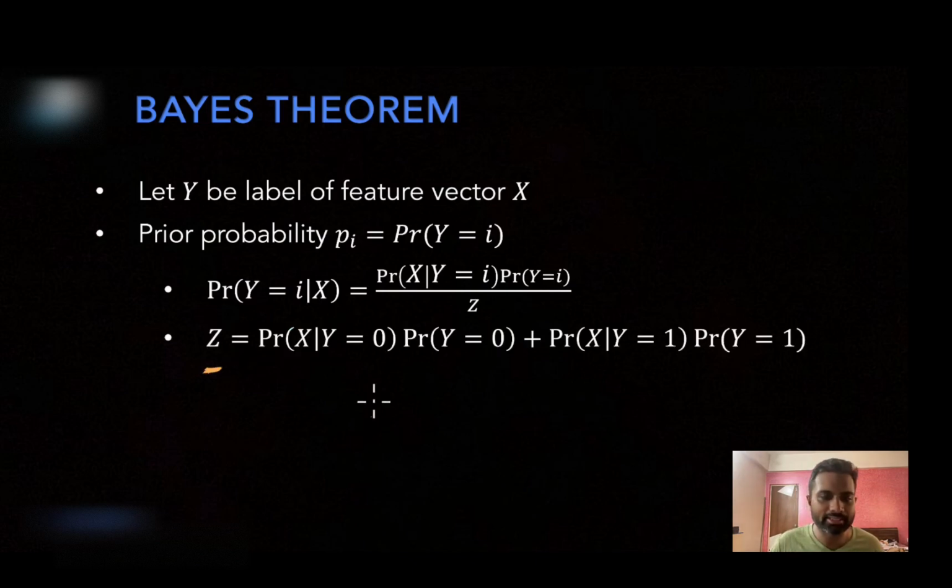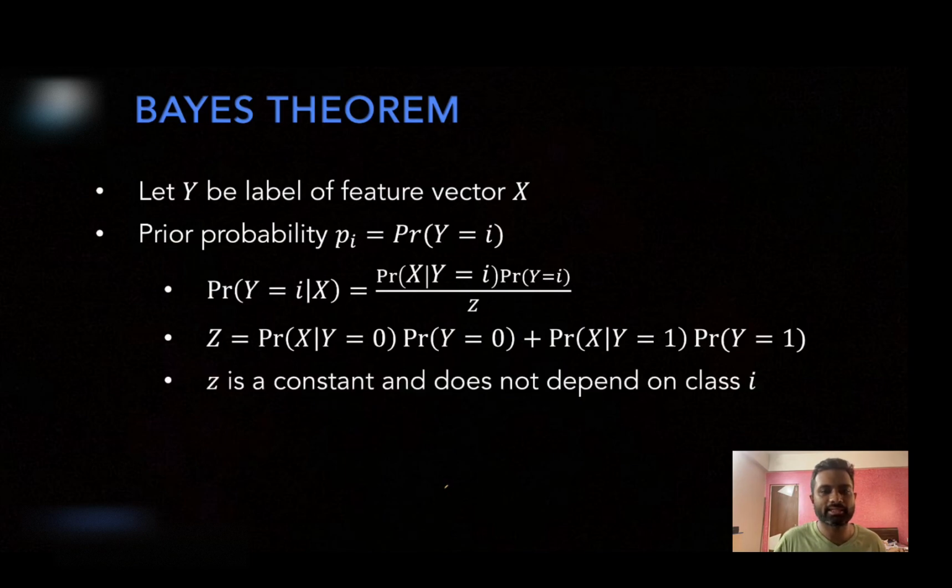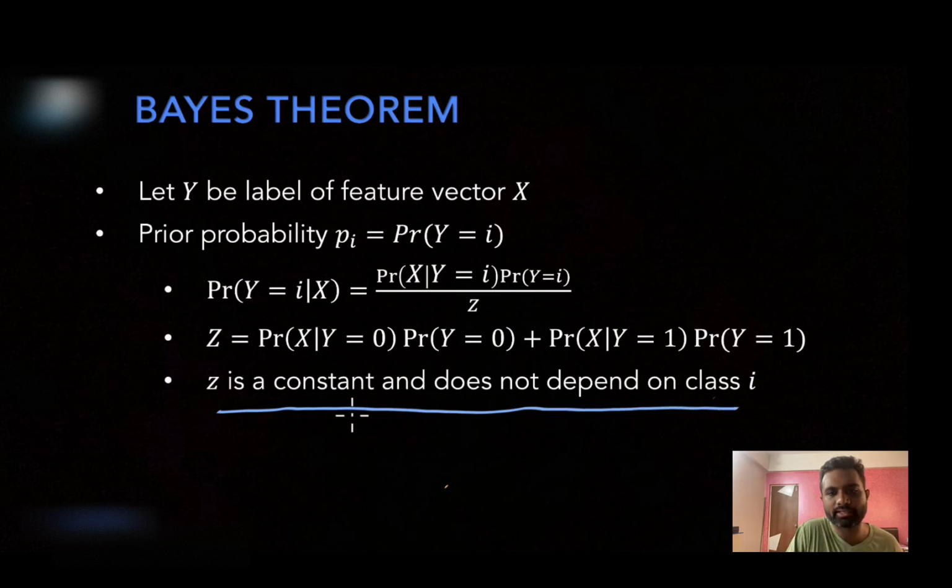Hopefully you remember the Bayes theorem from the probability lectures. So z is a certain constant and it does not depend on i. Please remember from the probability discussion, this is nothing but the marginal probability of x occurring. So for a given x, this marginal probability should become a constant. So that's why this z is also a constant.